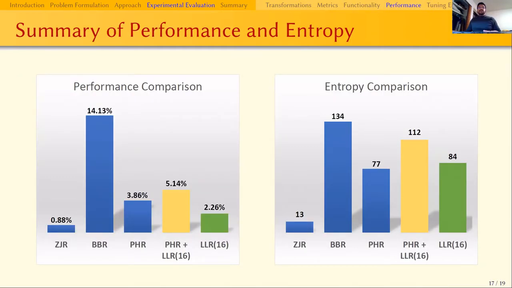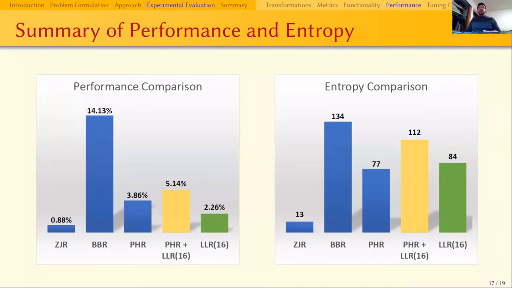This slide summarizes the average unwinding block entropy and performance overhead of all the approaches we evaluated. BBR has the highest entropy in the lot, but a high performance overhead makes it unfavorable for real-world deployment. ZJR has negligible overhead, but offers unacceptably low entropy with our threat model. PHR, which closely mimics Redactor, has a good entropy and an overhead of around 4%.